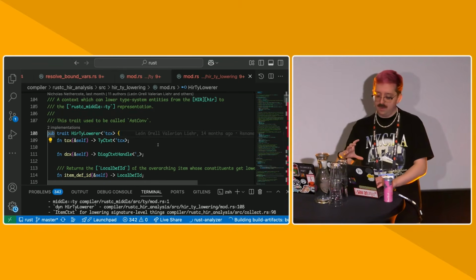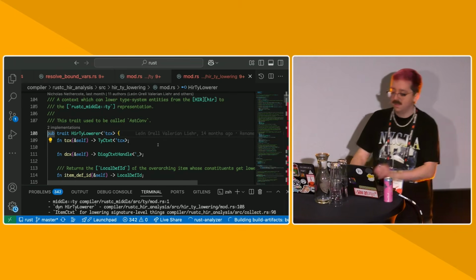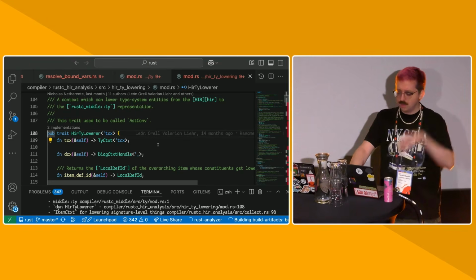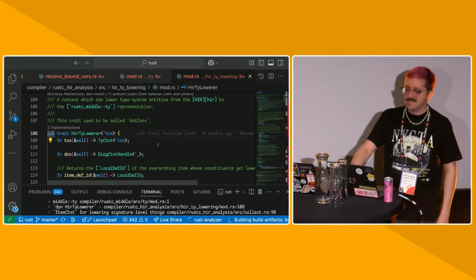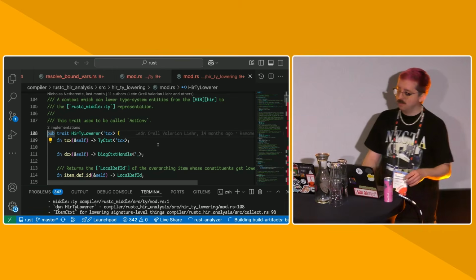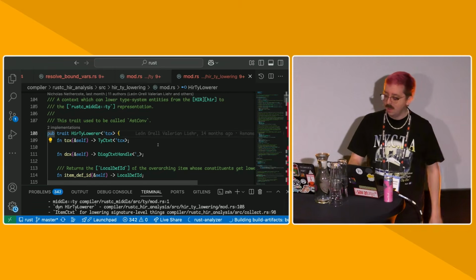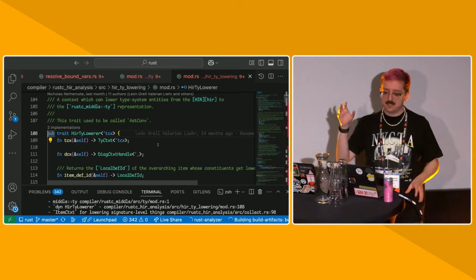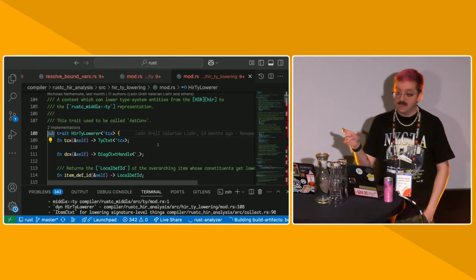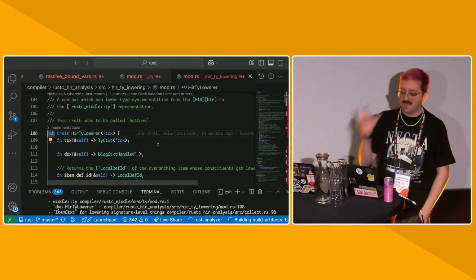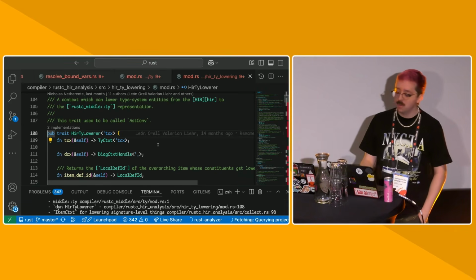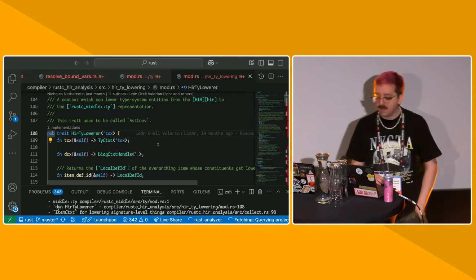The logic for lowering from HIR to middle is contained inside this trait called HirTyLowerer. You might ask, why is this inside of a trait when the rest of them were just inside of structs? It's because we actually have 2 of them. We have different contexts that we lower things into the middle layer, and it has to do basically with whether or not we're inside of a body. So inside of the braces of a function, or after the equals of a const or a static, in the type system, we call this a body. Inside of bodies, we can do things like type inference that you can't do at the signature level, for example, in a struct field, or in an extern block or something like that.